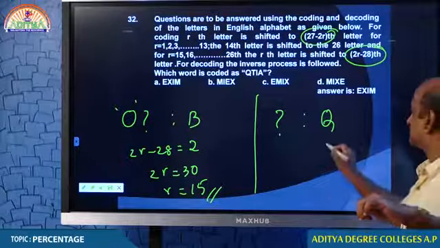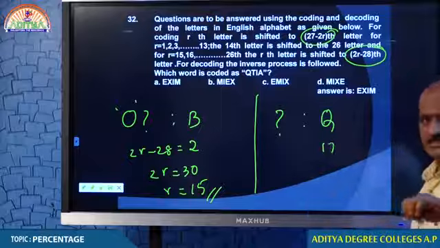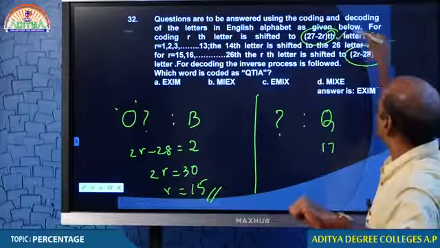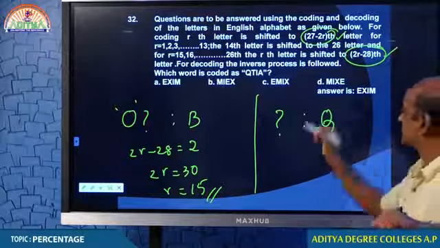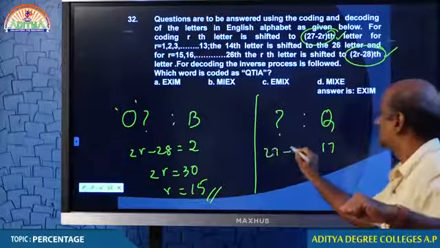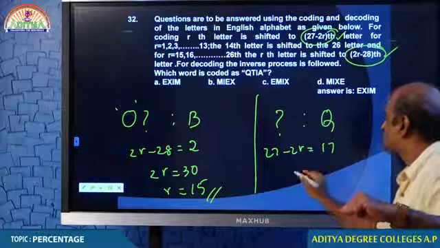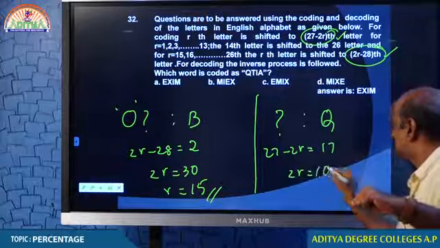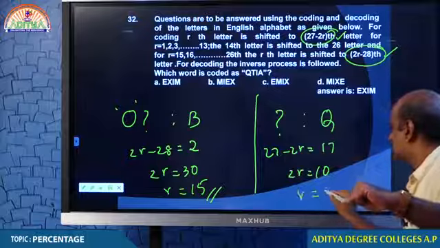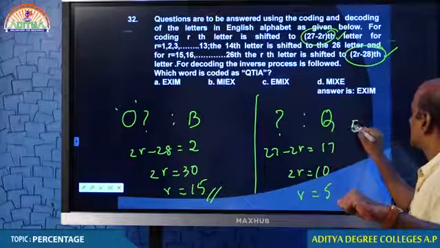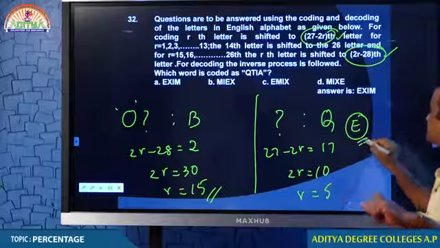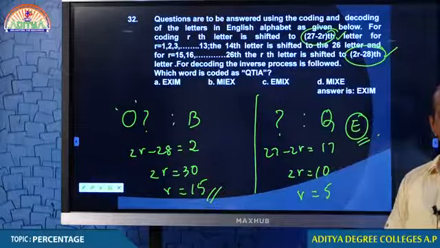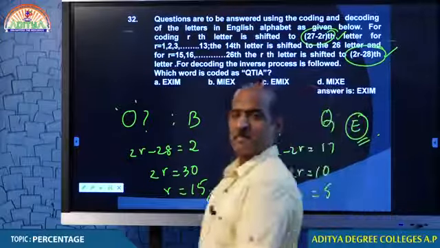Oh, wait. Some of you are coming close but not yet, right? 17. First for 17 you have to see this rule or this one. That is 27 minus 2r is equal to 17. 2r is equal to 27 minus 17, 10. R is equal to 5. 5 means E. E or no better? Right. Good students. Very good.